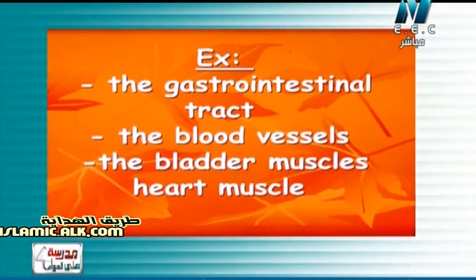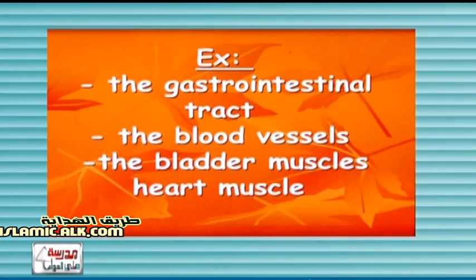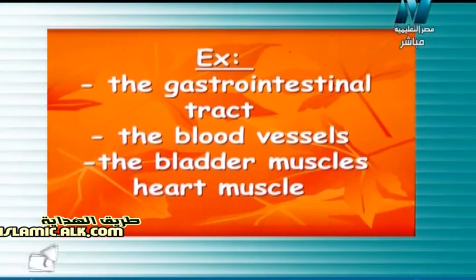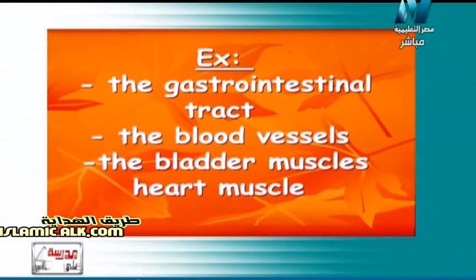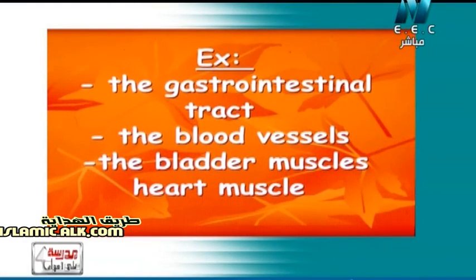The blood vessels, such as arteries, veins and blood capillaries, all work without my will too. So they are called involuntary muscles.